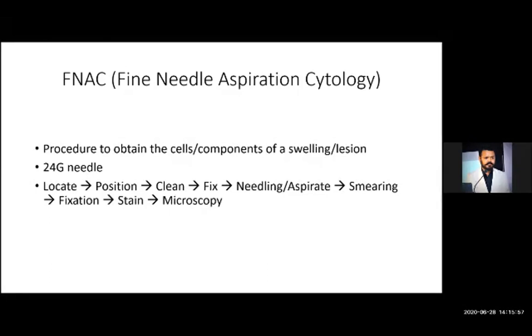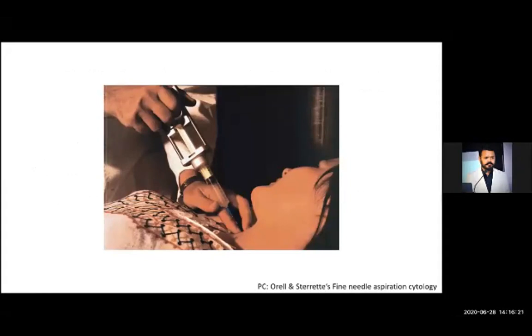Which stain is to be used is the decision of the cytopathologist or the pathologist who is going to do the microscopy. After staining, we dry the smear, put a cover slip and see under the microscope. So these were the basic steps of fine needle aspiration. This is the photograph showing the procedure of FNAC on a patient who has a thyroid swelling.